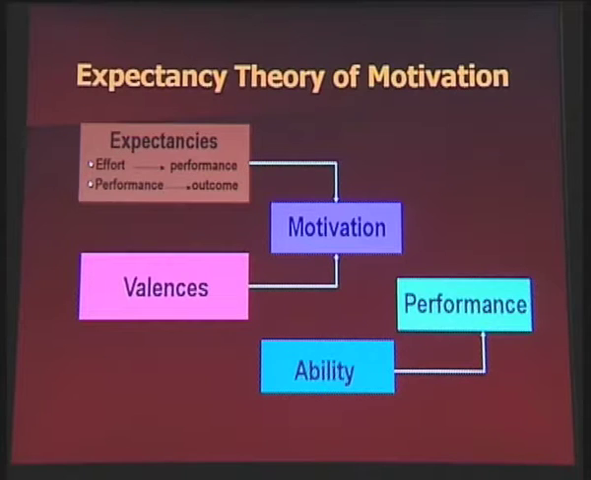Let us study with this diagram. There are two expectancies shown in this diagram. The first is effort performance expectancy, and the second is performance and outcome expectancy. The third is valence, how effective and how worthwhile is the reward. When I multiply these three, it comes to motivation. And my ability and performance also contribute a lot in this particular area.